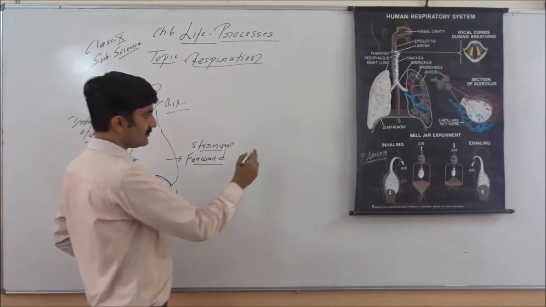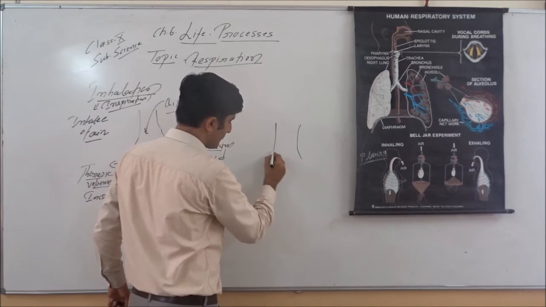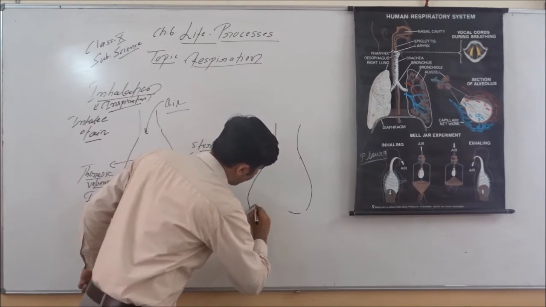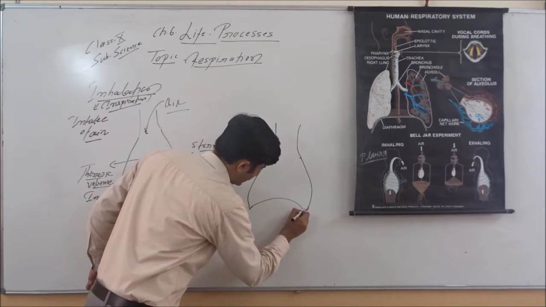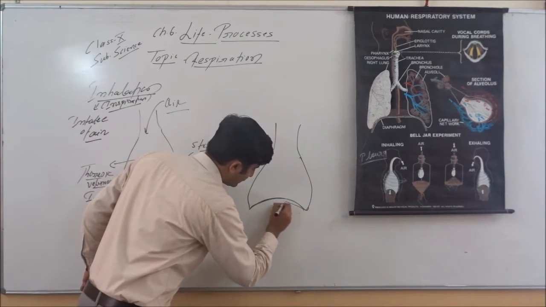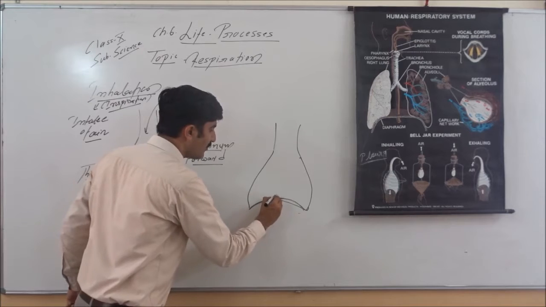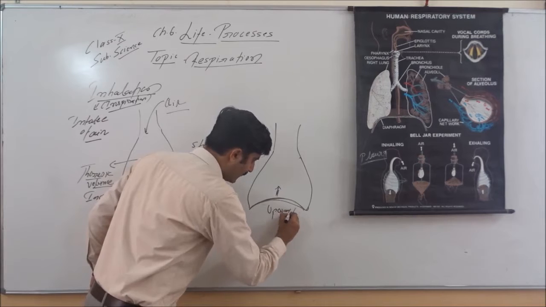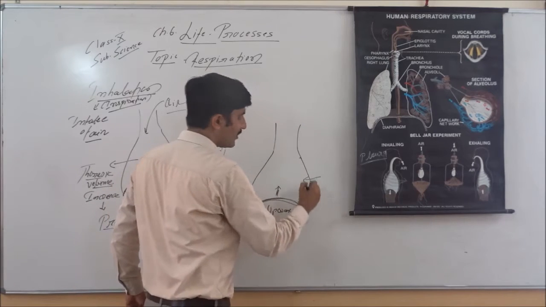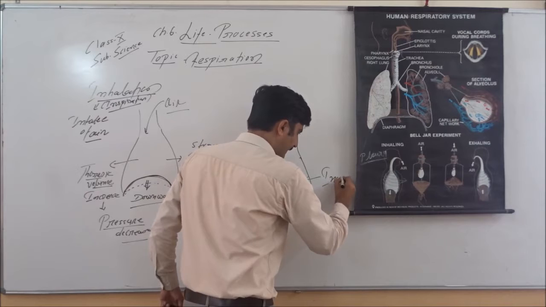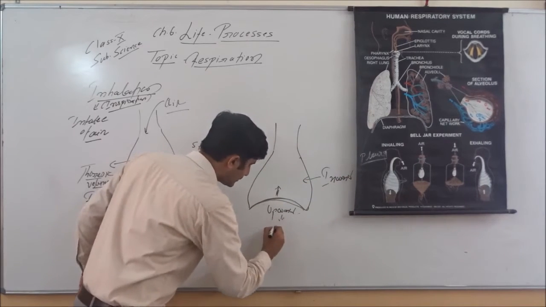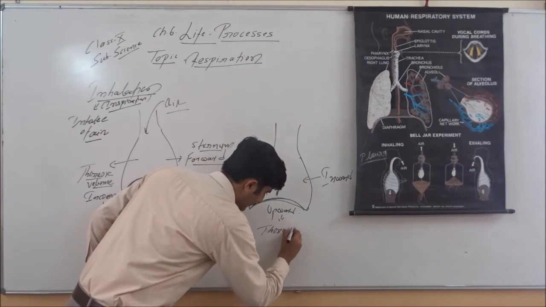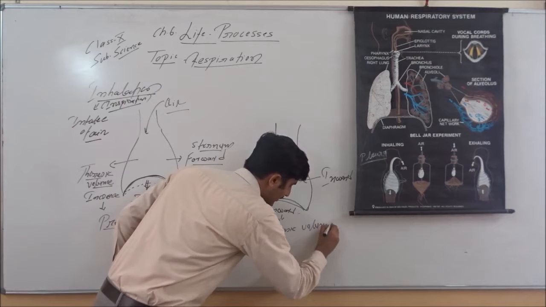Opposite to it, this is a normal diaphragm, a dome shaped thick muscle. Now this diaphragm moves upward, and the sternum or rib cage moves inward. So due to this movement, what will happen? Thoracic volume decreases.